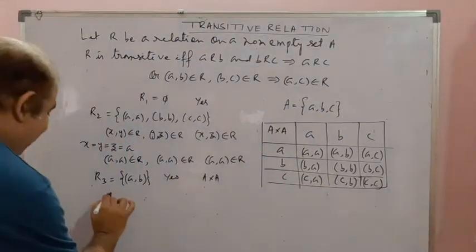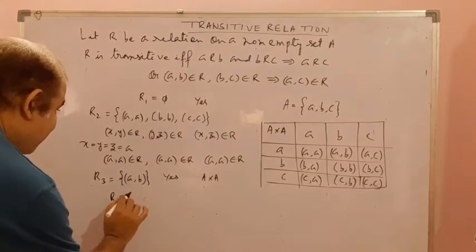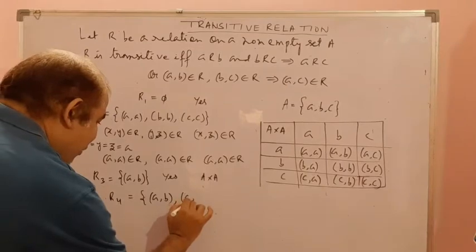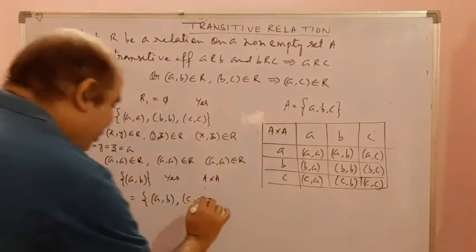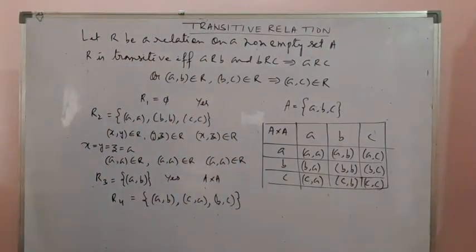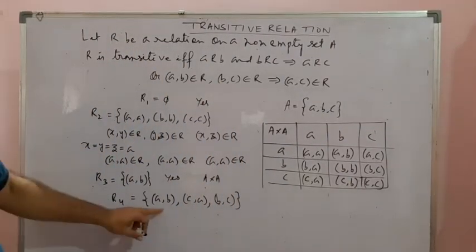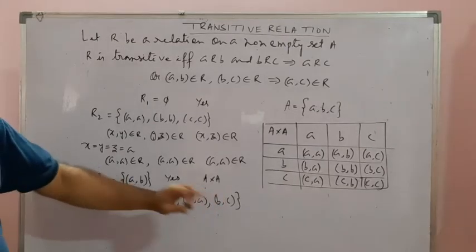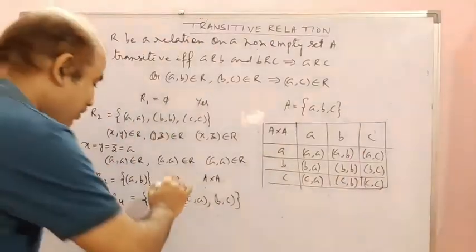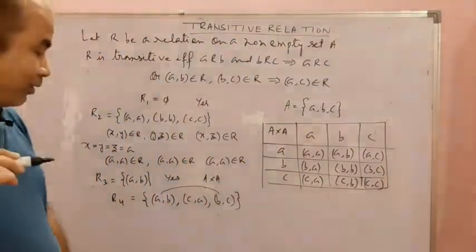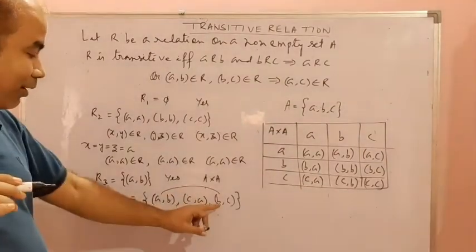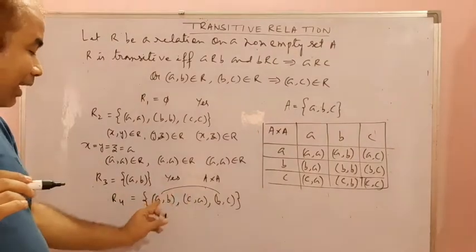Next, if I consider one like this, say a comma b is there, c comma a is there, b comma c is there. Now, is it transitive? Sorry, the answer is no. When we have a comma b and b comma c, we should have a comma c.